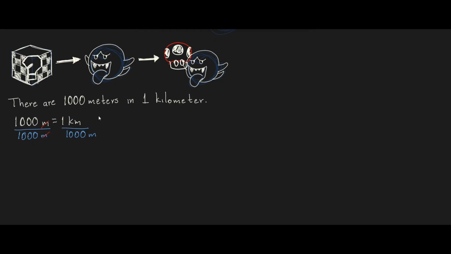So if we have meters divided by meters, the result is 1. So we end up with the equation 1 equals 1 kilometer divided by 1000 meters. This is great. Now, every time we want to convert from meters to kilometers, we can multiply the value by this conversion factor.